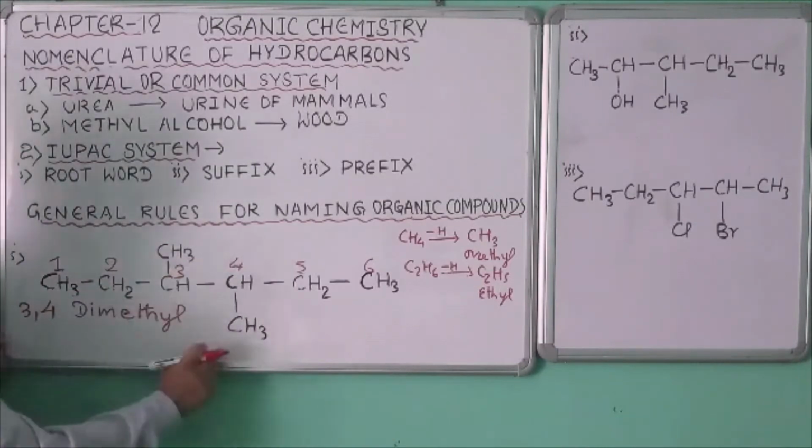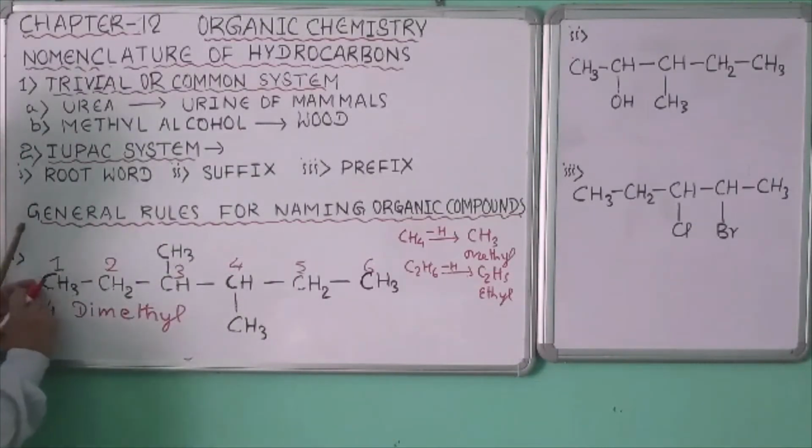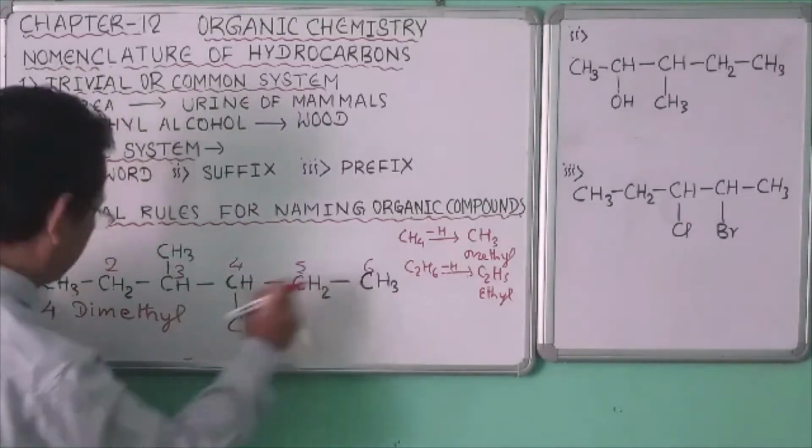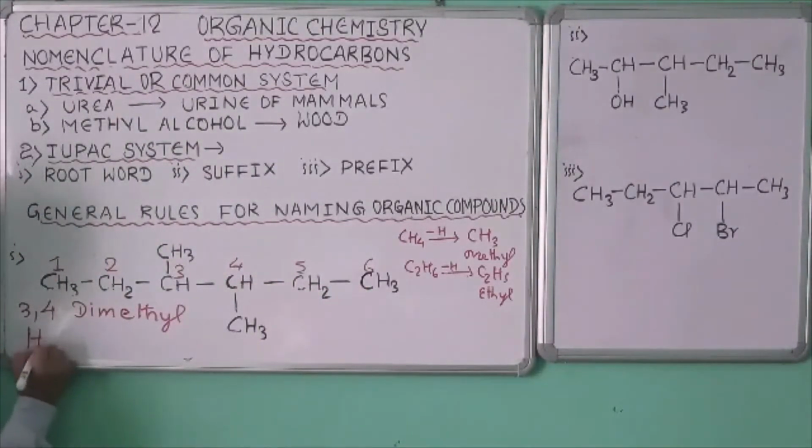Now this is finished. Now we take this longest chain, 1, 2, 3, 4, 5, 6. There are 6 carbon atoms, hex. And next, the nature of the bond.